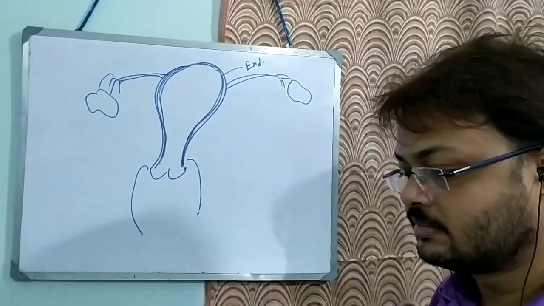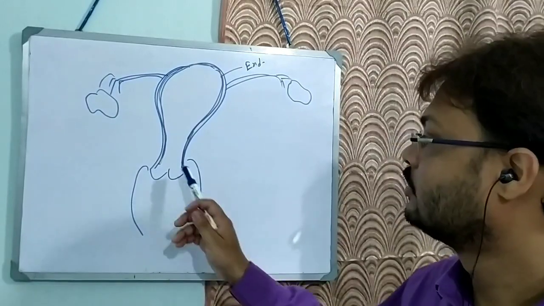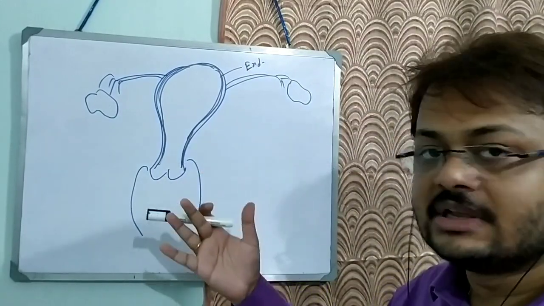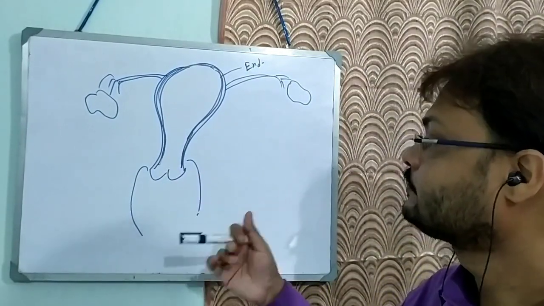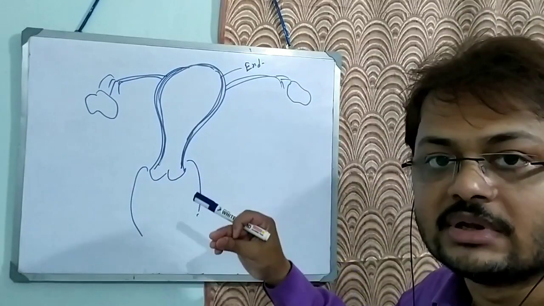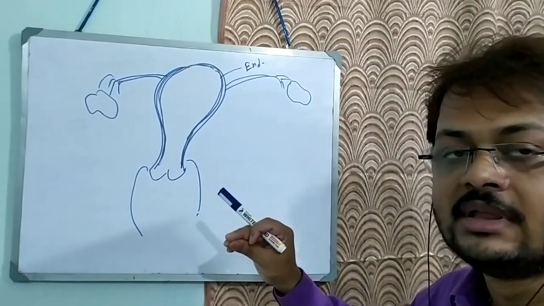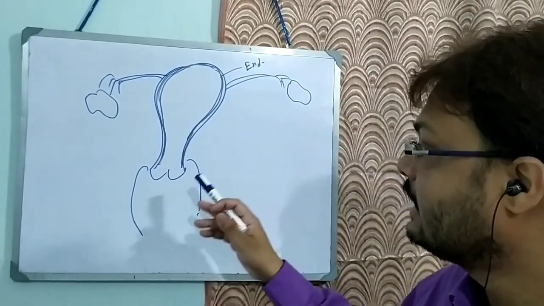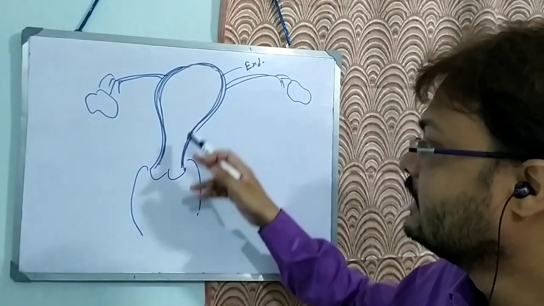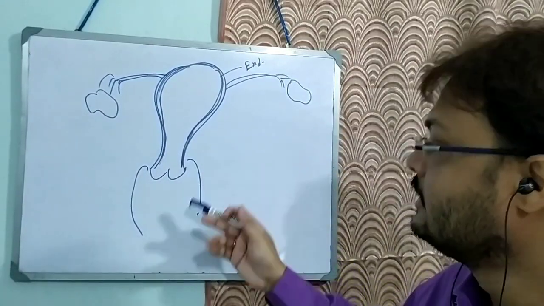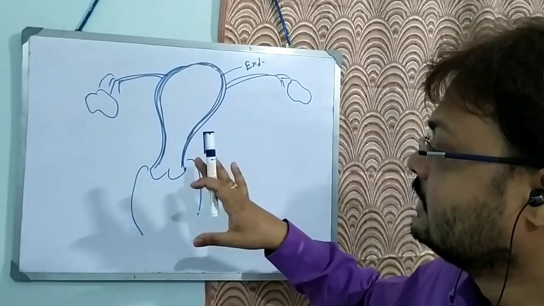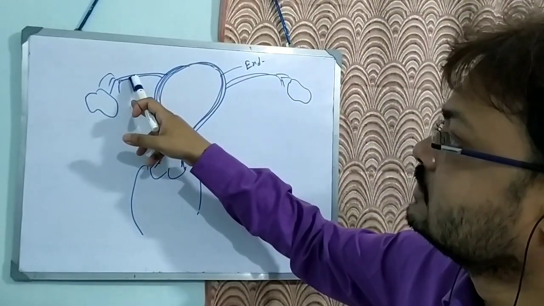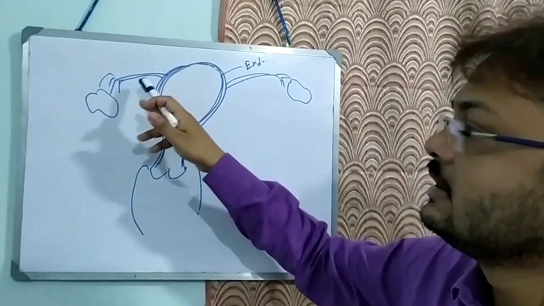Now just for your purposes, I will give you an overview of what happens to the cervical canal. During the initial phase, when there is a high level of estrogen, there will be formation of mucus. That mucus will be very fine and light, and there will be a ferning pattern. What is the function of this mucus? It will form channel-like things. If there is copulation and deposition of sperm here, the sperm has to ascend and reach the ampulla where fertilization may occur.